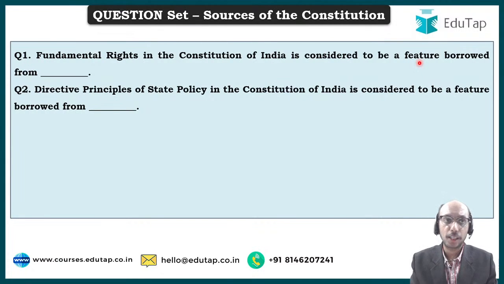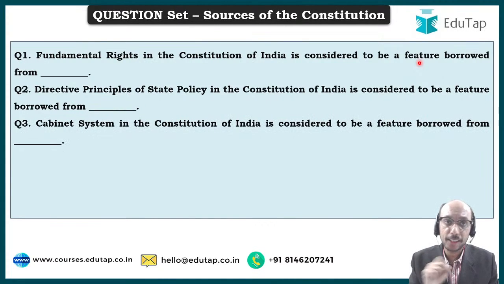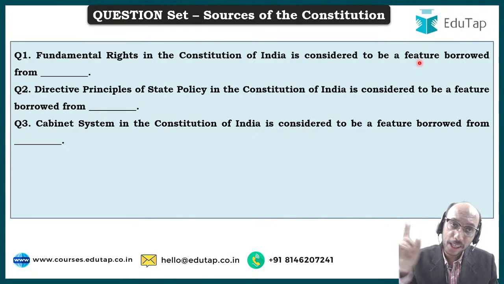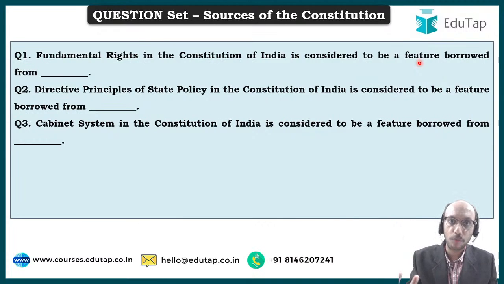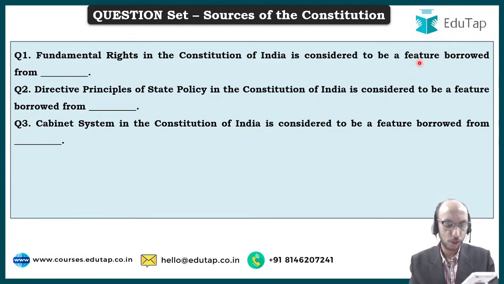Moving ahead, I'll display the third question over here. The Cabinet system in the Constitution of India is considered to be a feature borrowed from which source or which constitution? So like this, I'm going to place 5 questions in front of you. They are all going to be similar, and they are going to be pointing you in a very important direction so far as I am concerned, right? That you should know that various features of the Indian Constitution have been borrowed from exactly which source, because this is a very straightforward kind of area from which a good number of questions can very easily be asked. And this is something which is really, really fundamental. So this we should definitely know.